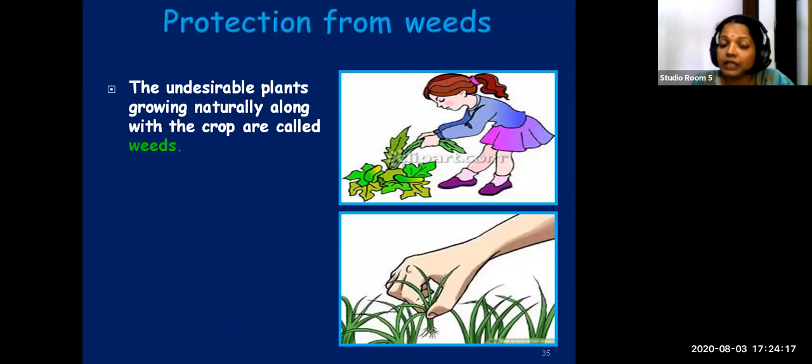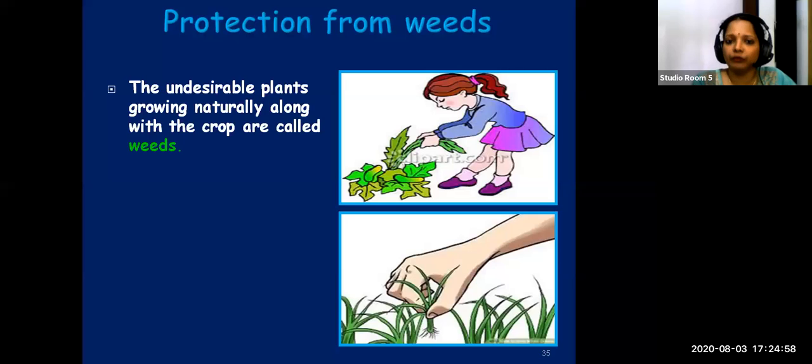So what are weeds? Weeds are undesirable plants or unwanted plants which are growing naturally along with the crop. In the field where the crop plants are growing, along with that you can find some unwanted plants. They are not giving us any yield, and in between the field you can see some undesirable or unwanted plants which are growing. Nobody is sowing seeds for the weeds, but they are growing as such naturally in the field. So weeds are undesirable plants growing naturally along with the crop.